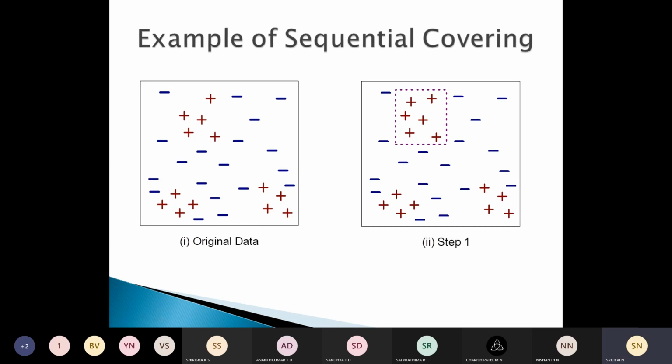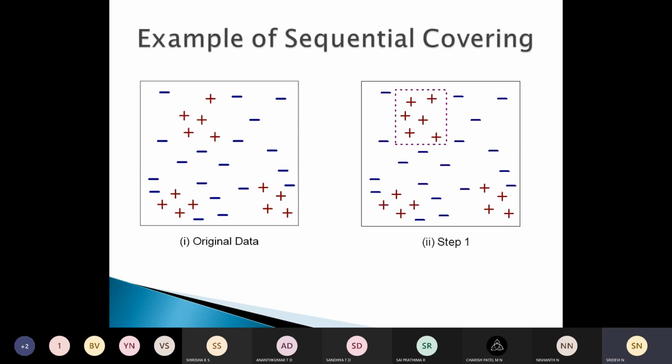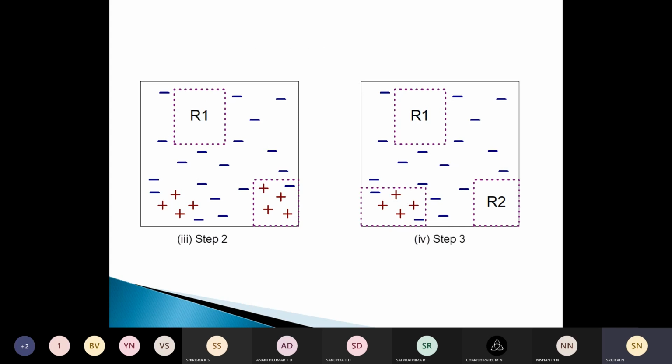The algorithm proceeds to look for the next best rule, which is covered by R2, and likewise it proceeds until it is able to classify the maximum number of records. So this is about sequential covering. We'll discuss this learn one rule function in the next class.